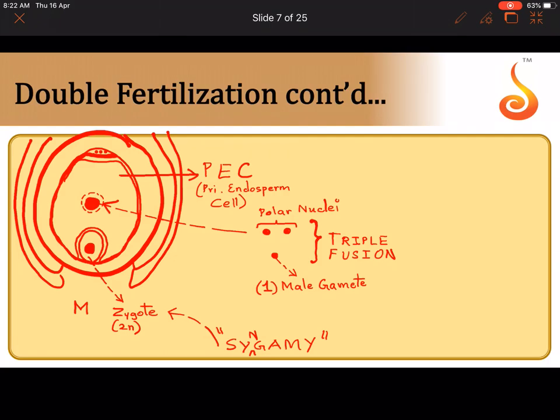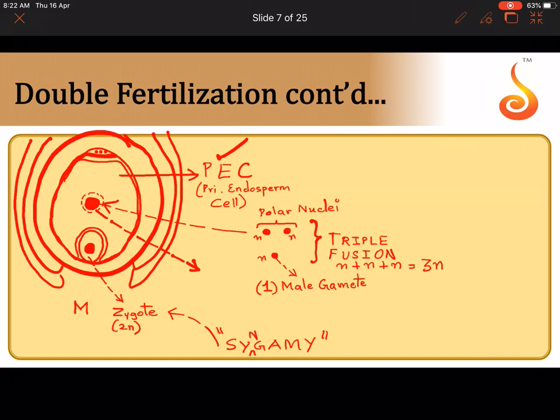Why is it triploid? Because the polar nuclei are haploid and the male gamete is also haploid. So it is haploid plus haploid, diploid, plus haploid. It is triploid. So this nucleus, the name given to this nucleus now, which is sitting inside the primary endosperm cell, please don't call this the central cell anymore.